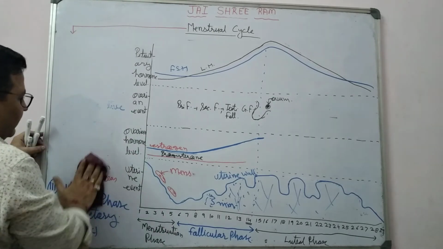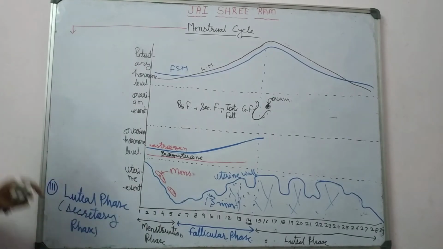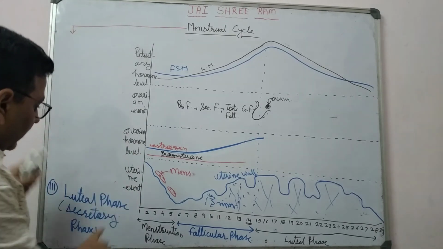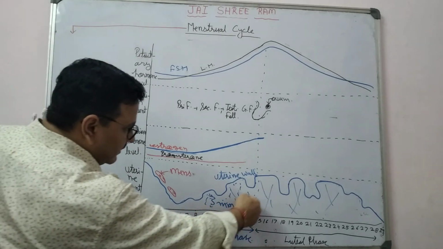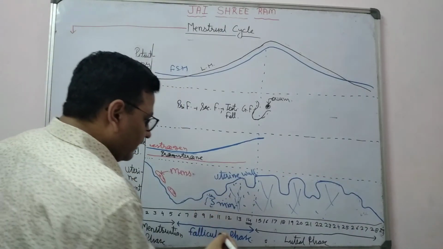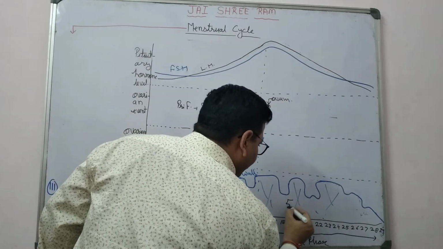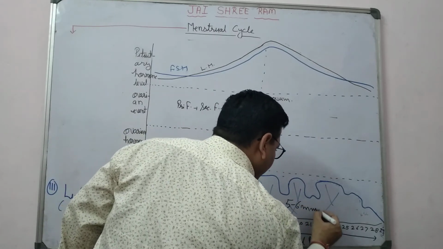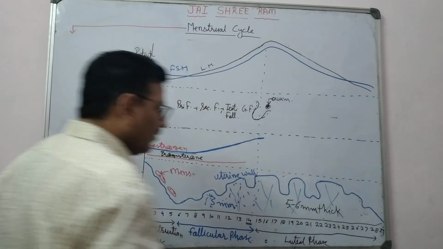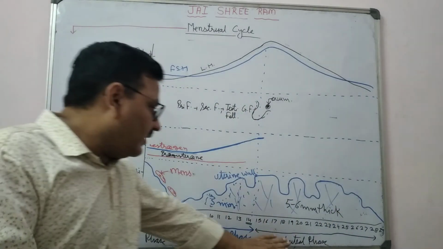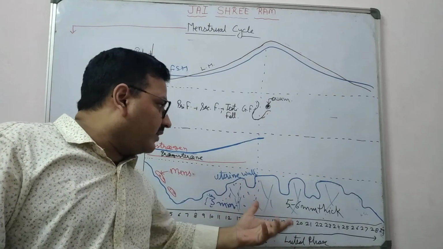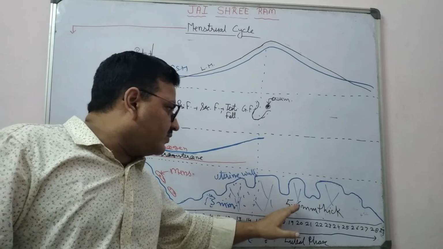There are two major events: uterine event and ovarian event. In luteal phase, the thickness of the uterus gets more. This thickness increases to 5 to 6 mm. It means in the luteal phase the endometrium gets more thick, about 5 to 6 mm thick.